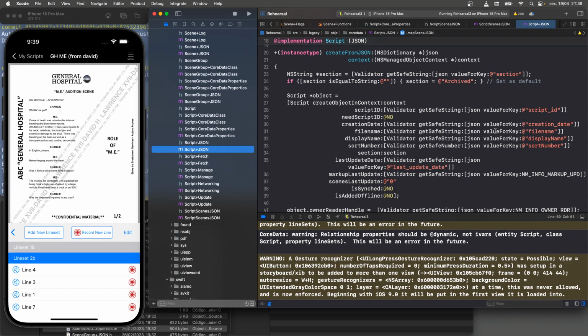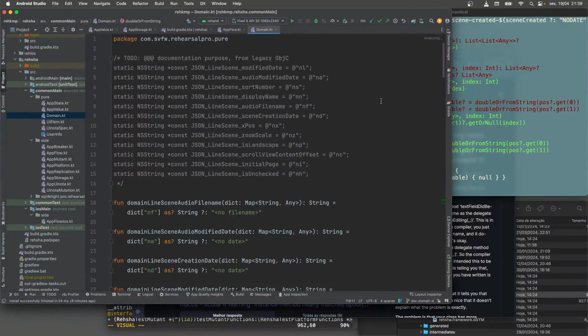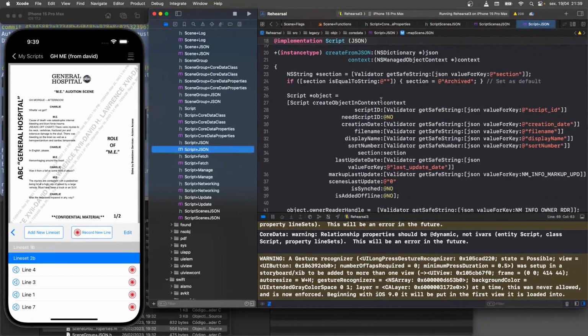Well, I realized I'm getting it as JSON anyway. Why don't I just use it as JSON? Why don't I just take the JSON, stringify it, and put it in a file? That eliminates the whole need for SQLite or Core Data. It takes out a really big piece of technology that complicates the app if it doesn't need it.